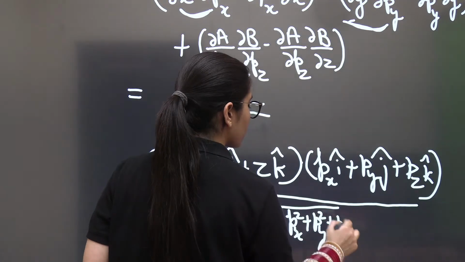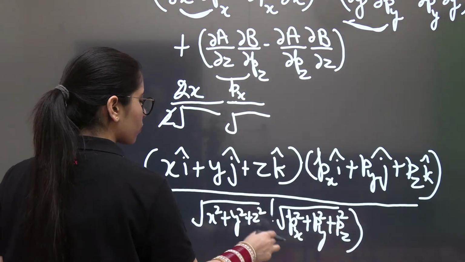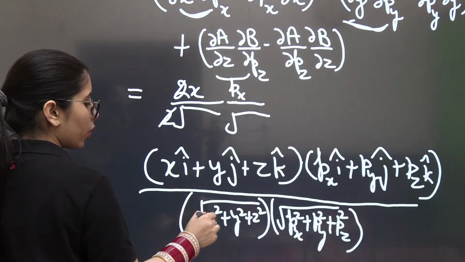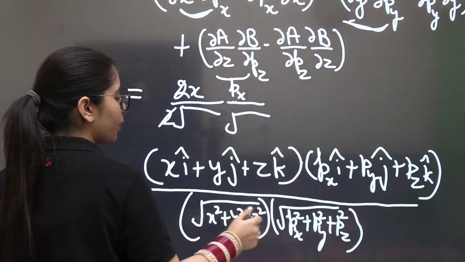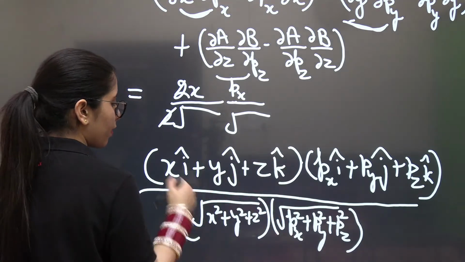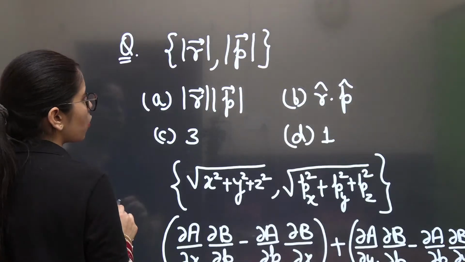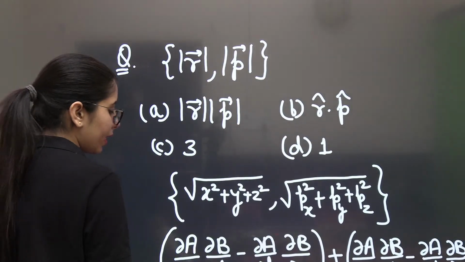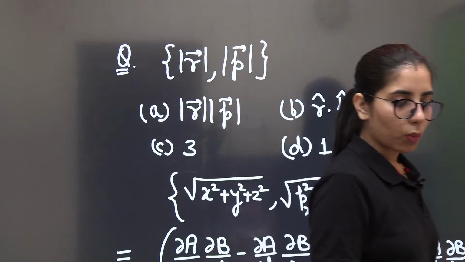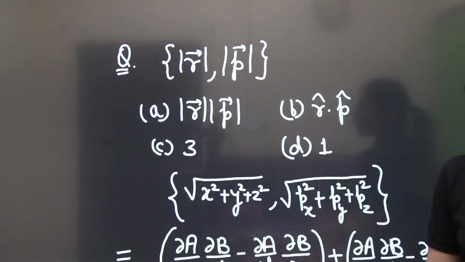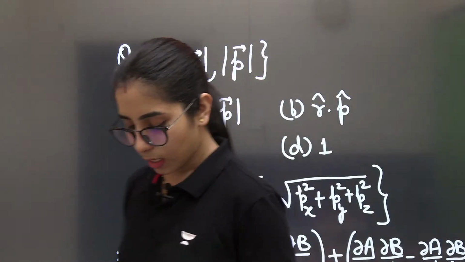So what is it? It is simply vector r upon mod r, vector p upon mod p, that is, unit vector r dot unit vector p. That is what is there at option B, hence option B is the correct one. This is the whole process you have to follow to get the answer.